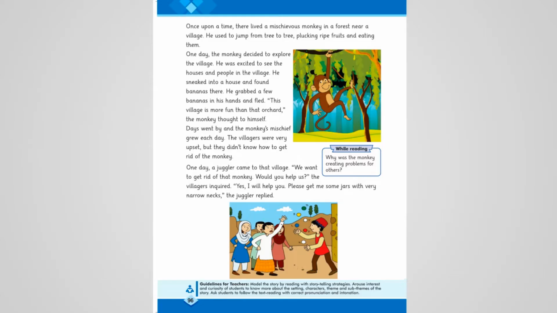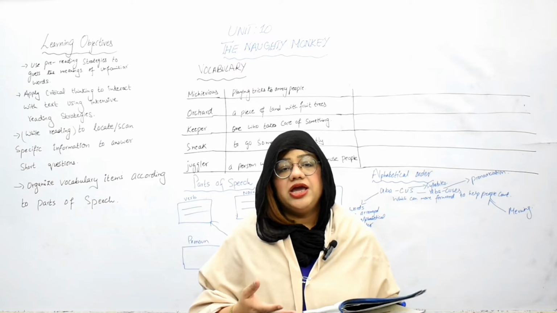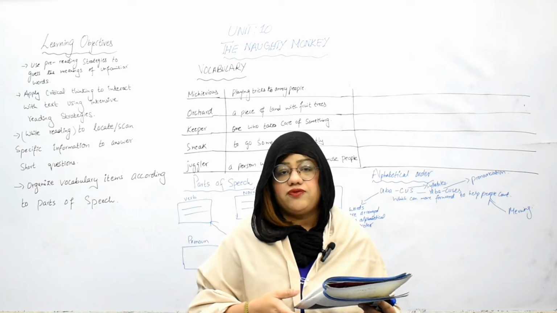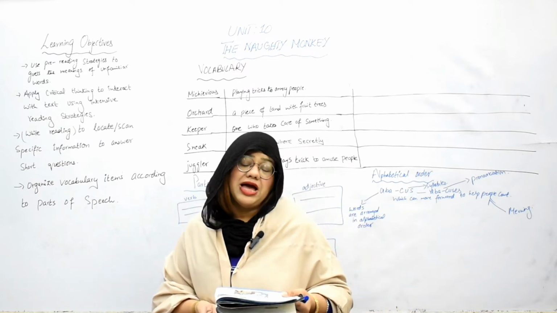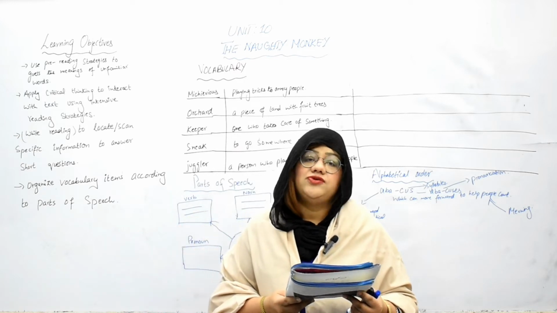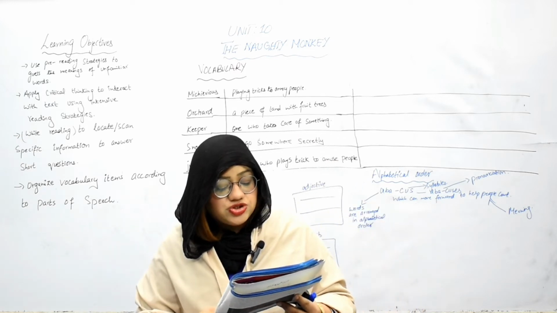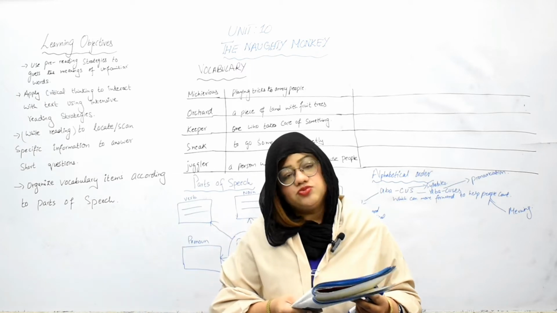The villagers were very upset, but they didn't know how to get rid of the monkey. The villagers didn't find any way to get rid of that bad behavior, the naughty behavior of the monkey. One day, a juggler came to that village.